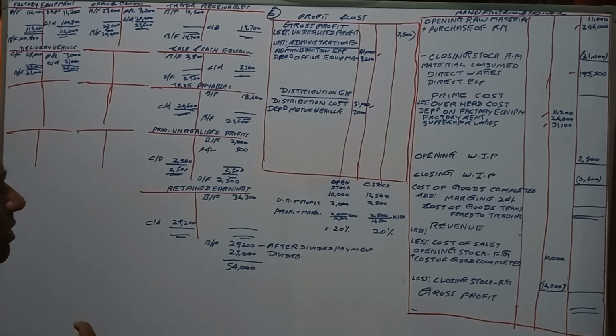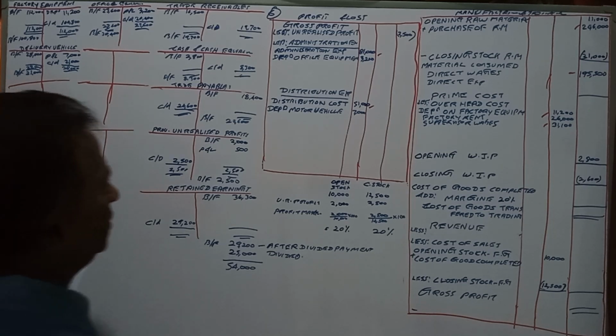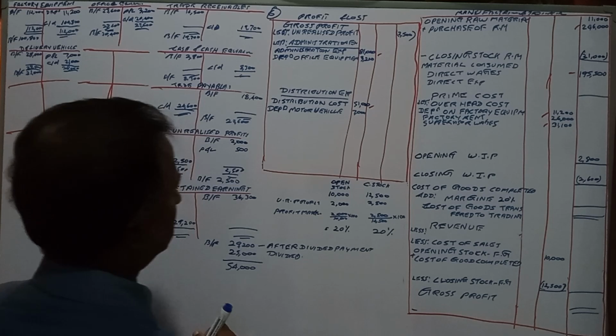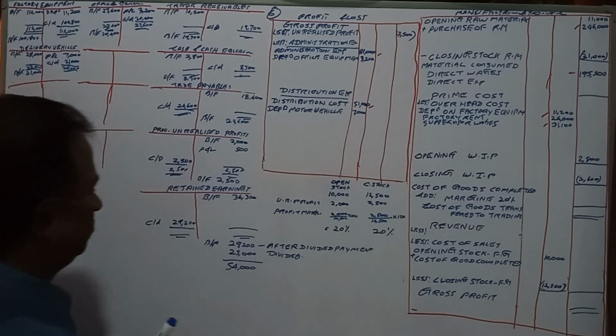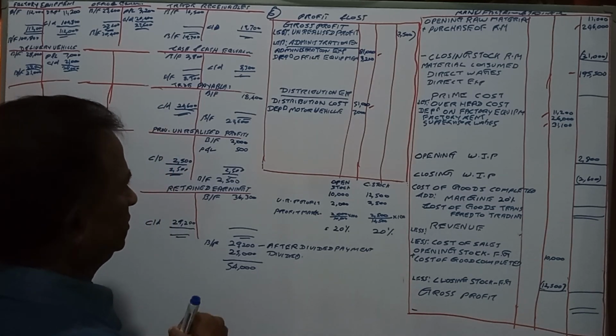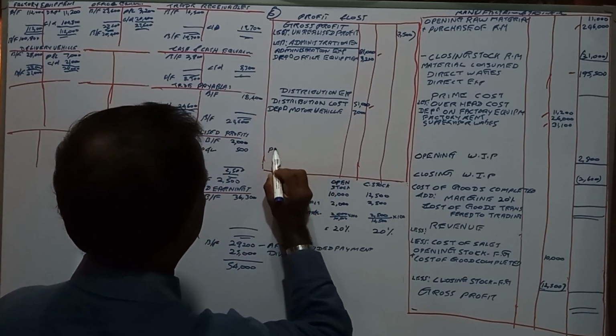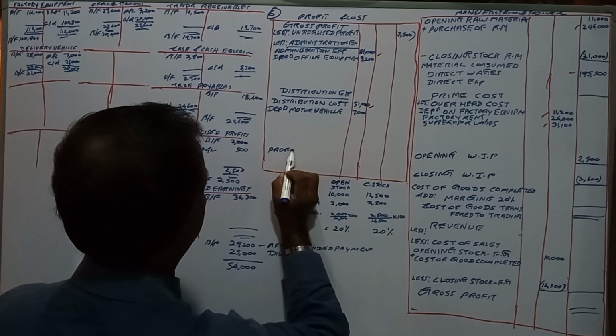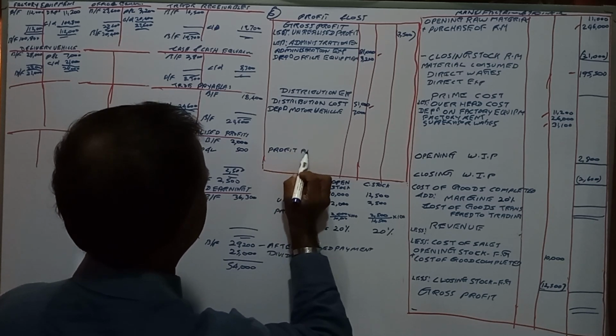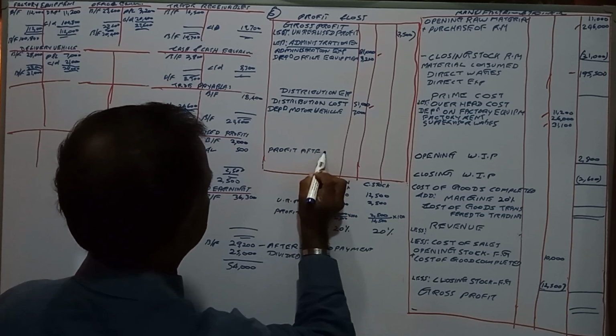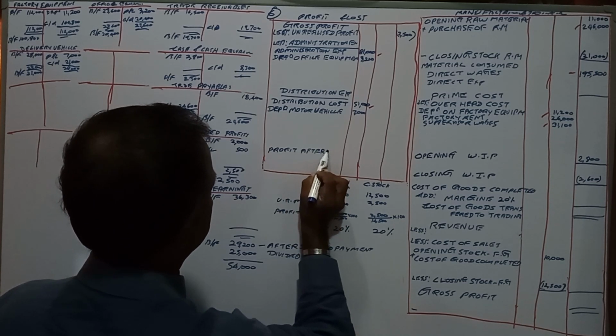If that is the case, here you will say profit after the dividend.